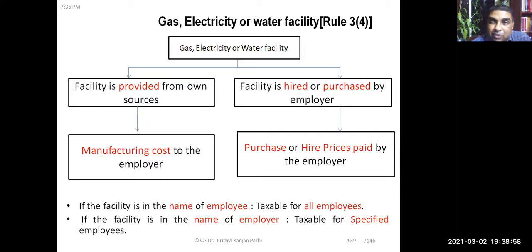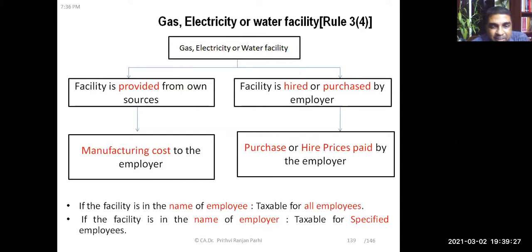But if the employer is not manufacturing, and has hired these facilities and extended them to employees, if these facilities are hired or purchased, then the purchase or hire prices paid by the employer shall be treated as the value of the perquisite. That means on an actual basis, whatever is the purchase price or the hire charges, that shall be treated as the value of the perquisite. Okay, and here two more conditions you need to remember.